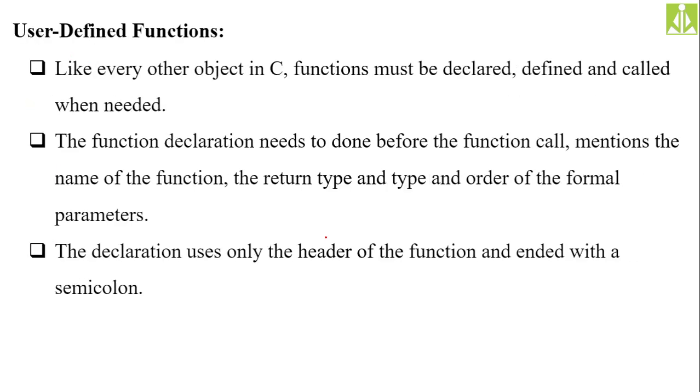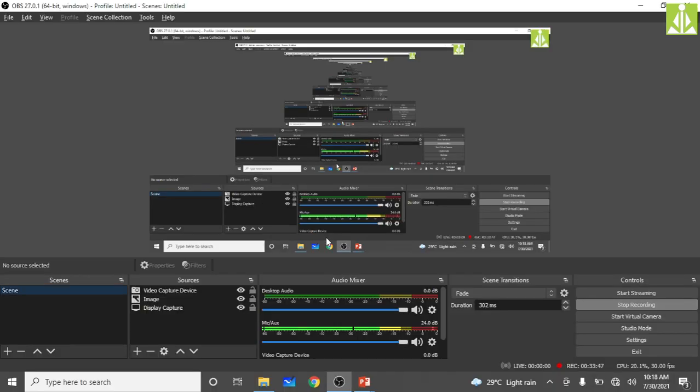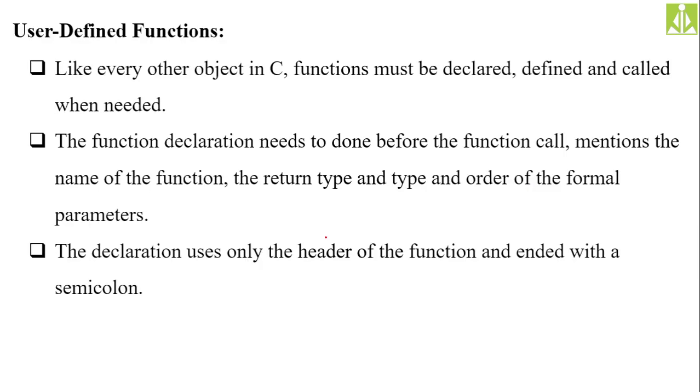Then user defined functions. See, there are two basic types of functions, or categorization of functions: predefined and user defined. Predefined means the code for those functions is given by the developers. So if the developers have done all these things, we call them predefined functions.